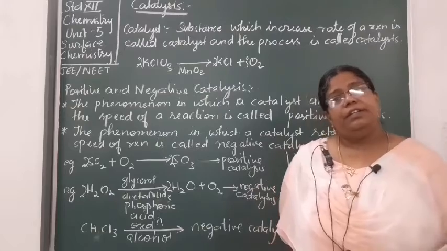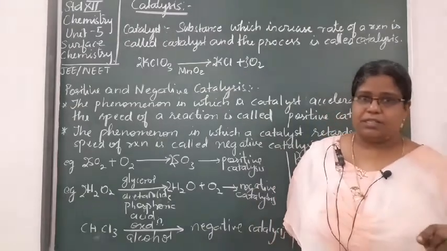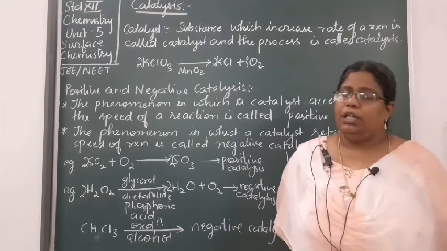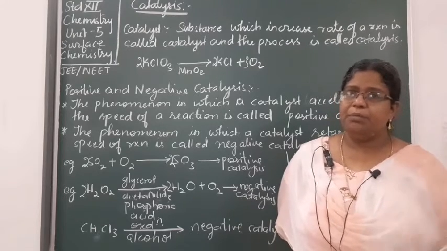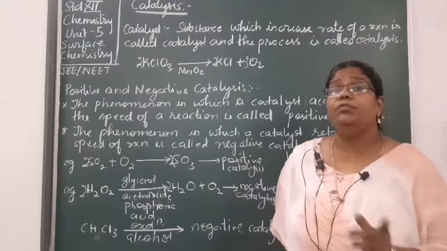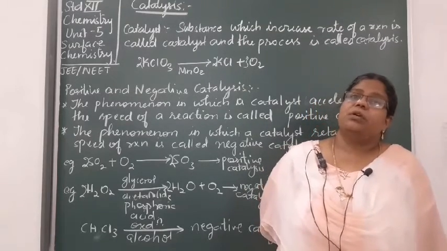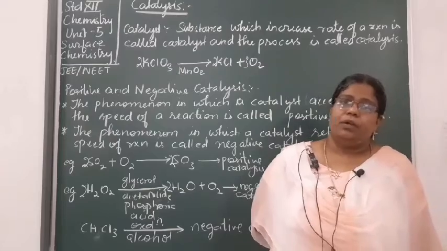You will find that iron is used as the catalyst, but that iron does not participate in the reaction. Even though in the intermediate step it may be involved, at the end of the reaction it is obtained as it is. That kind of a substance is called a catalyst.